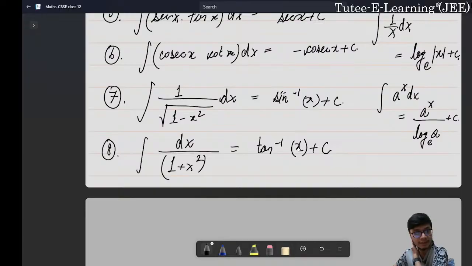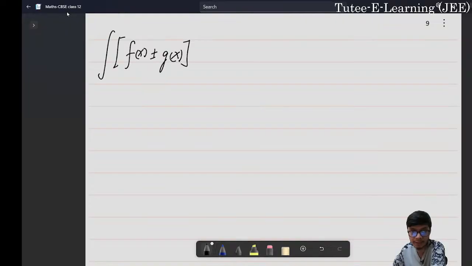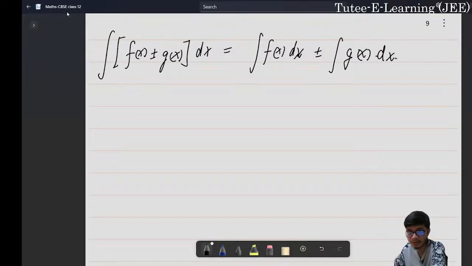So the properties of integrals are as follows, that it bears the same properties as that of the differential. That is, if we have f of x plus or minus g of x and we want to integrate this entire function, this is equally likely to integrating the separate functions and then you add or subtract the two integrals, right? This is a very simple property, right?